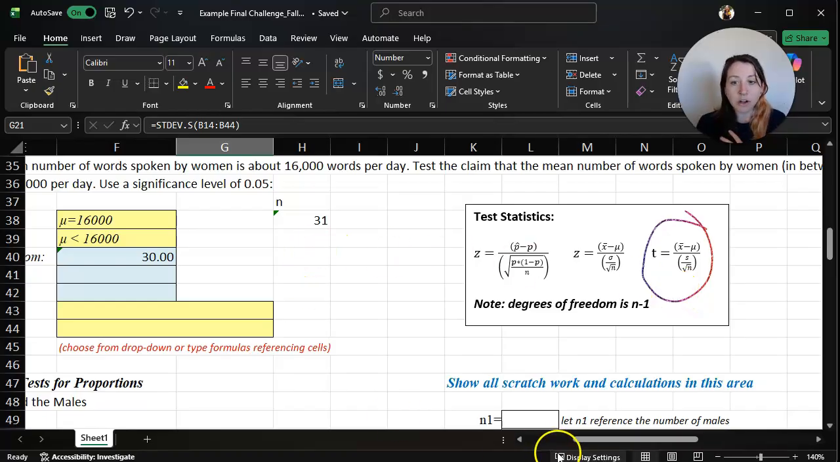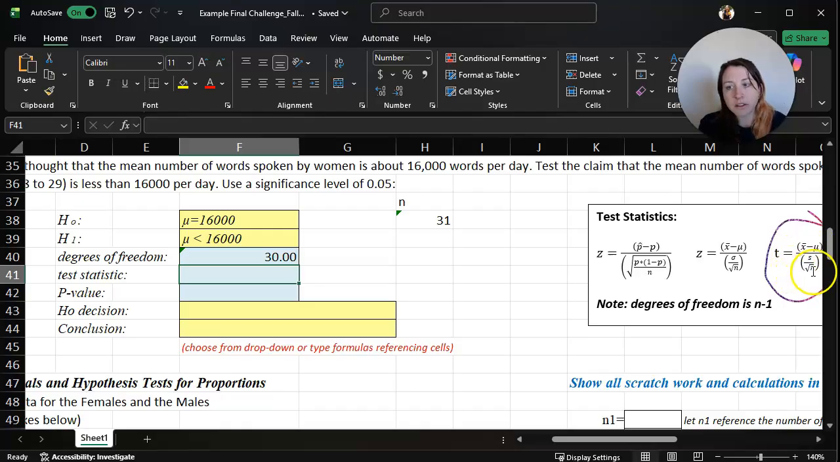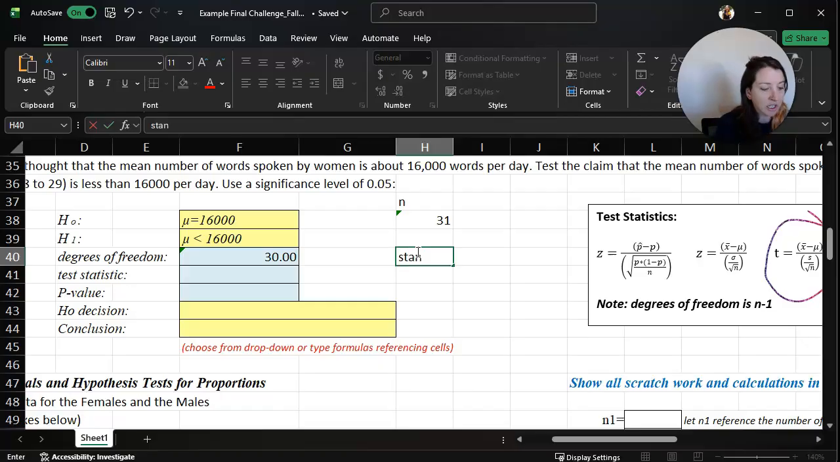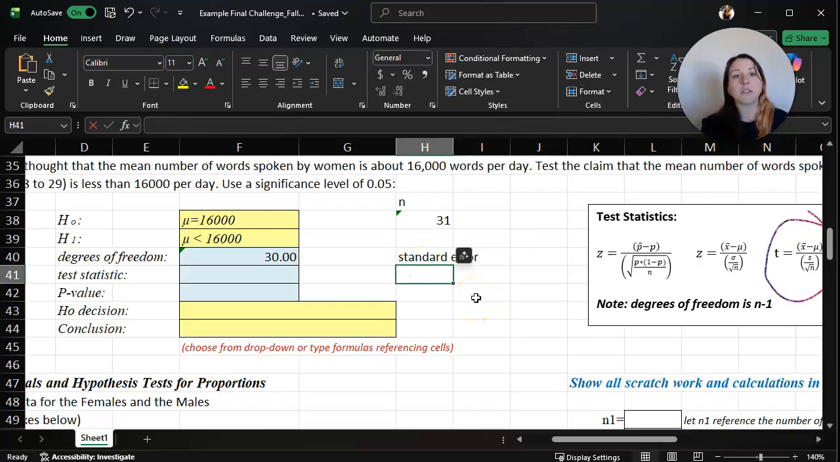I'm going to do some scratch work off to the side because I don't necessarily want to type all of this. You totally can type all of this into one cell, but I like to break it apart a little bit. The bottom part, S divided by the square root of N, is called the standard error. In other words, it is the standard deviation that we're using for our distribution after applying the central limit theorem.